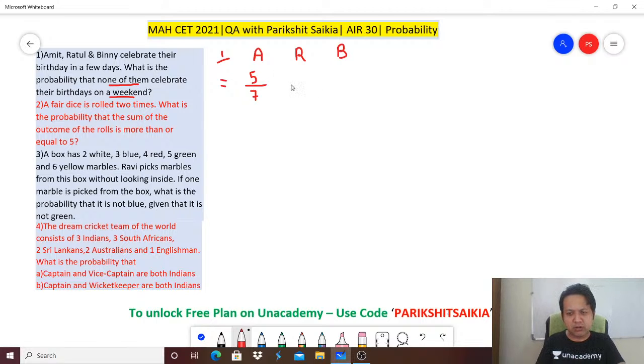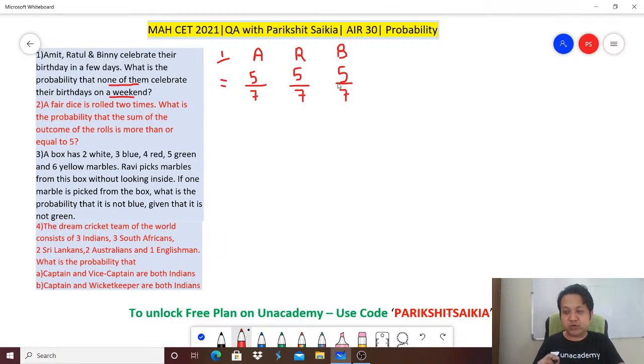Similarly, for Ratul, total 7 days, and he too needs to be born on a weekday, Monday to Friday, 5 days. Similarly Bini, total 7 days. How many options does he have? 5, Monday to Friday.